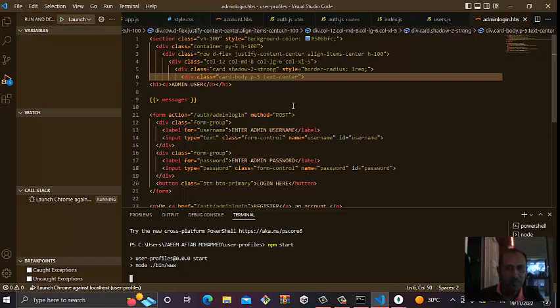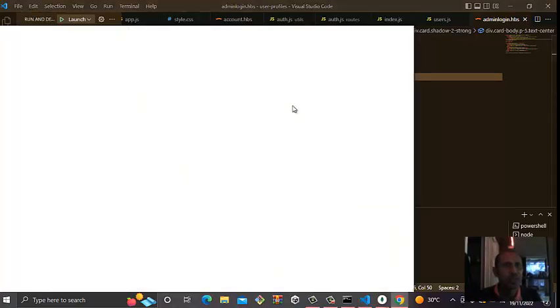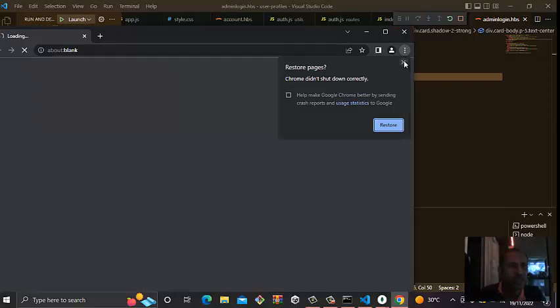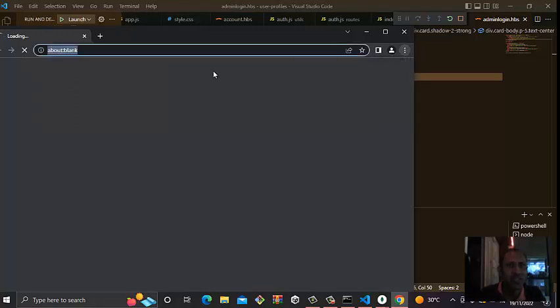From here I have to go to Run and click Start Debugging, and we'll get the information. Let's see this time, because the first time we run it, it gives an error, but the second time it runs properly without any error.